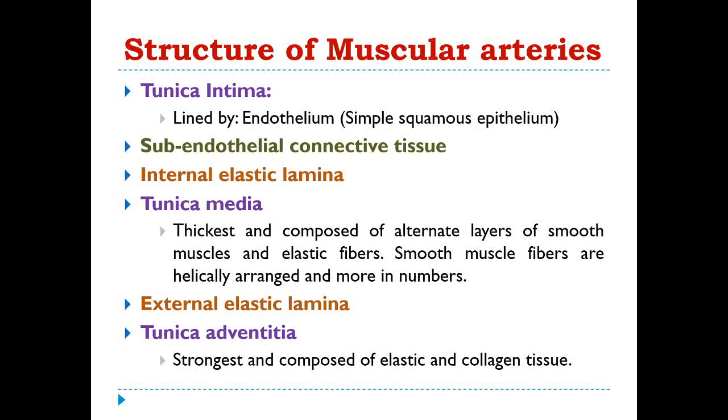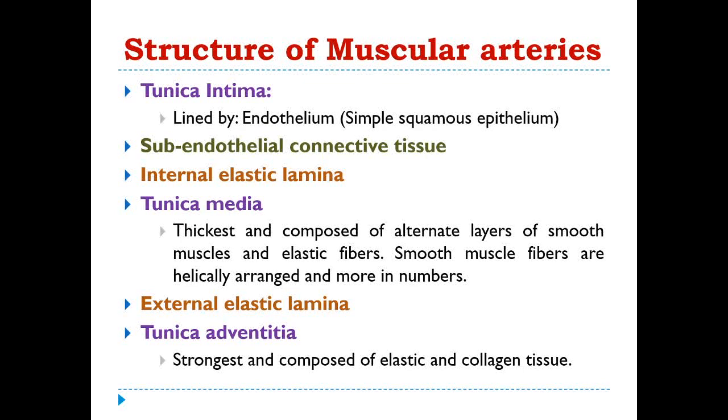Then this endothelium is supported by subendothelial connective tissue, then internal elastic lamina, then tunica media, that is composed of mainly smooth muscles. Here the alternate layers of smooth muscles are present along with the elastic fibers. But as they are muscular arteries, the muscle fibers are more than the elastic fibers.